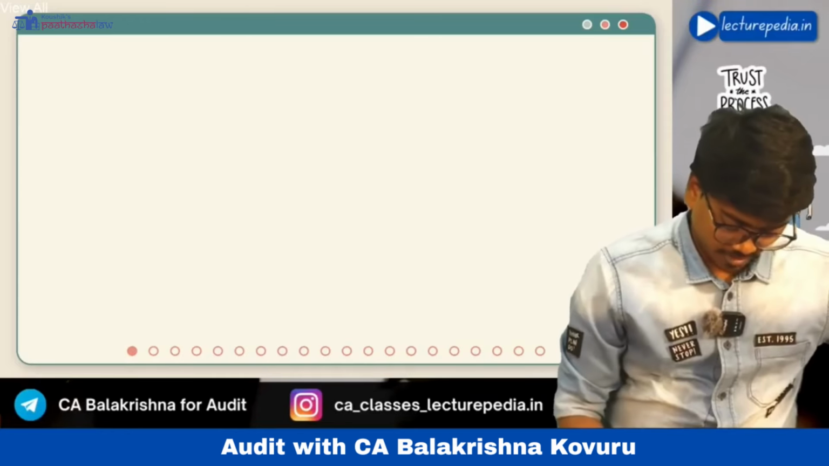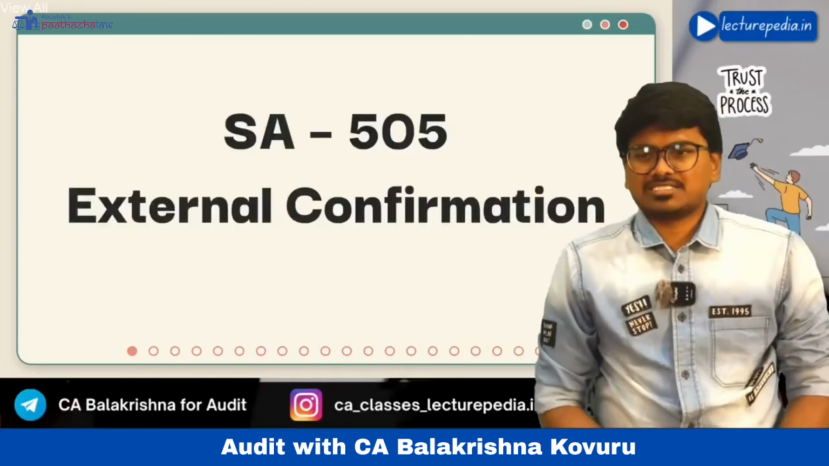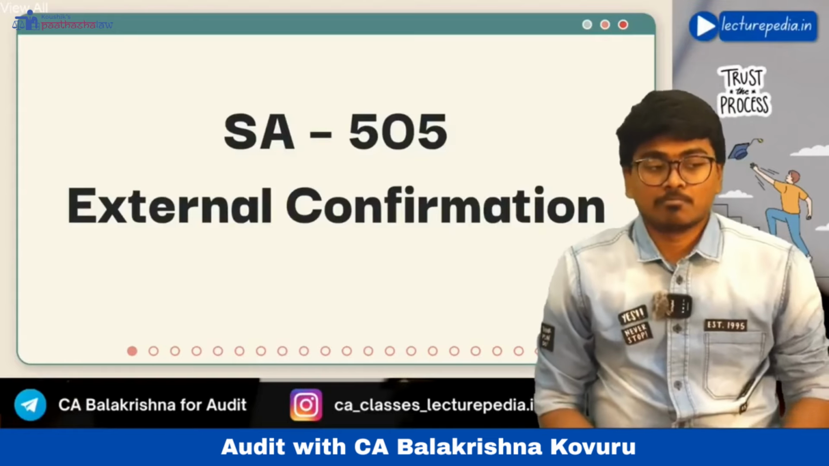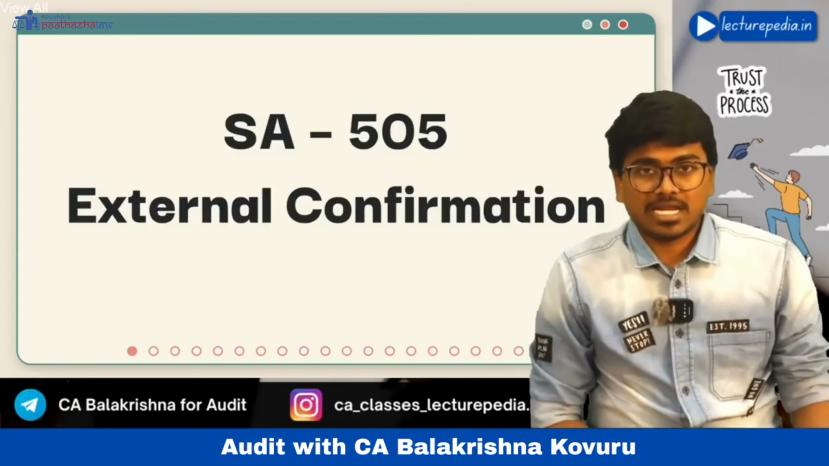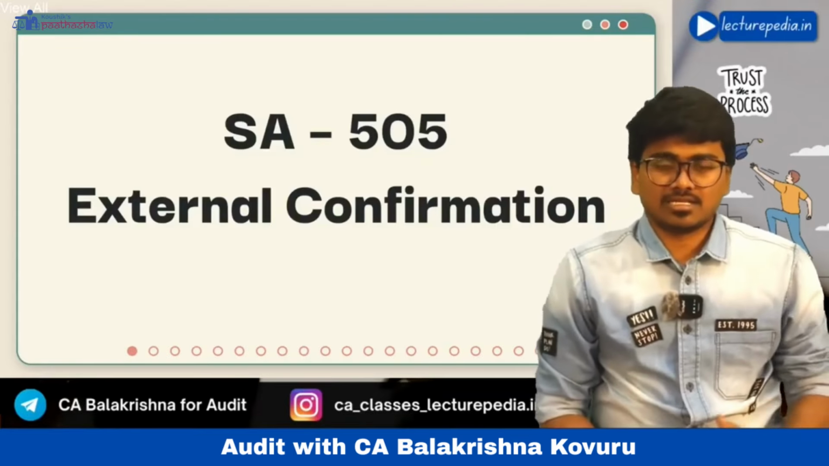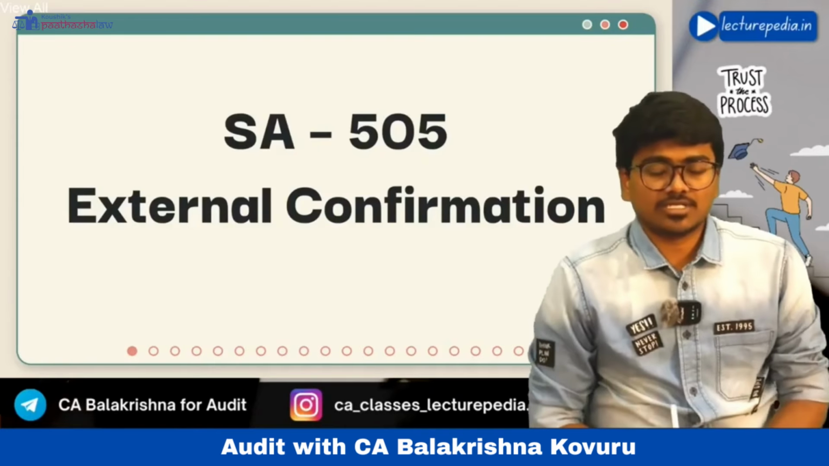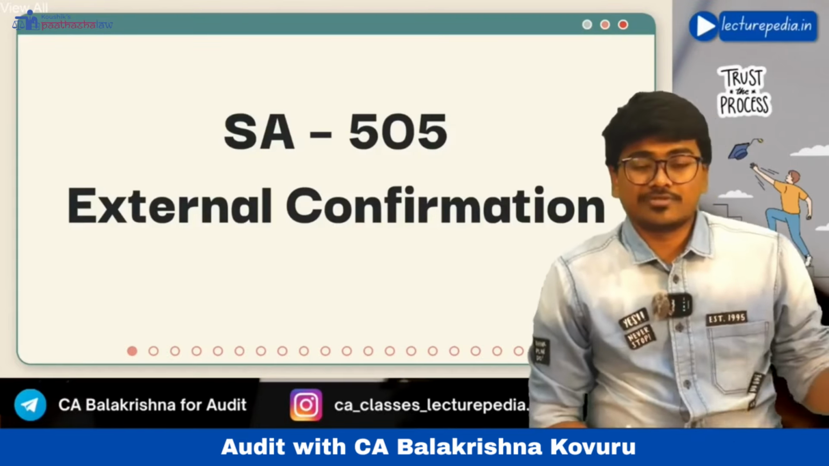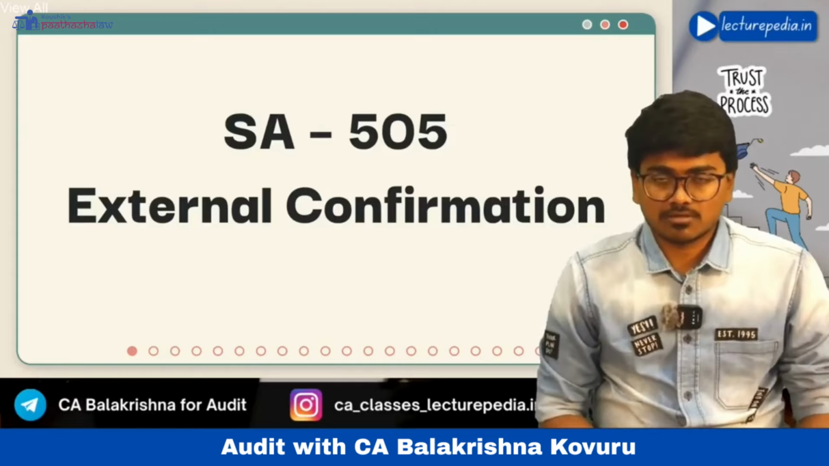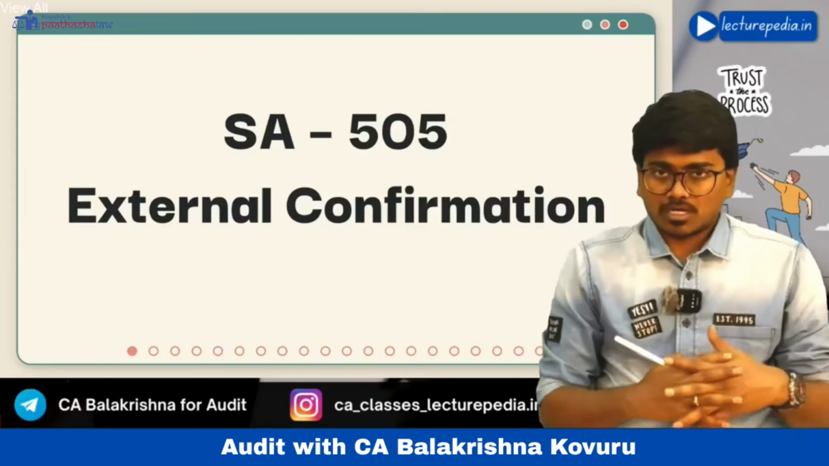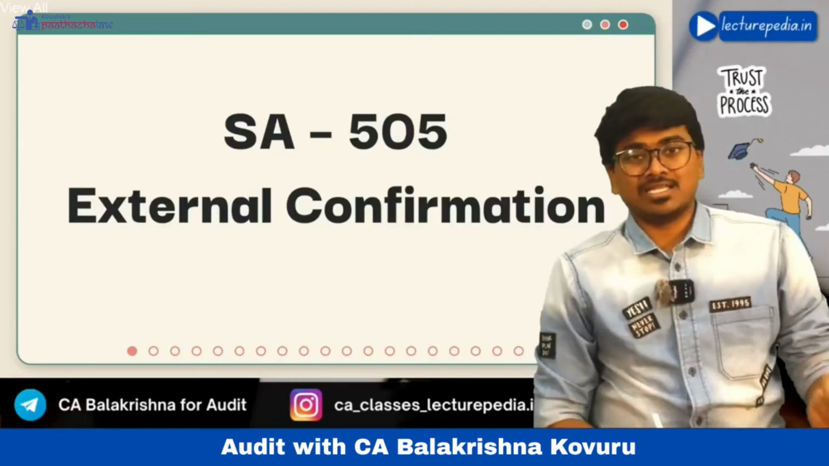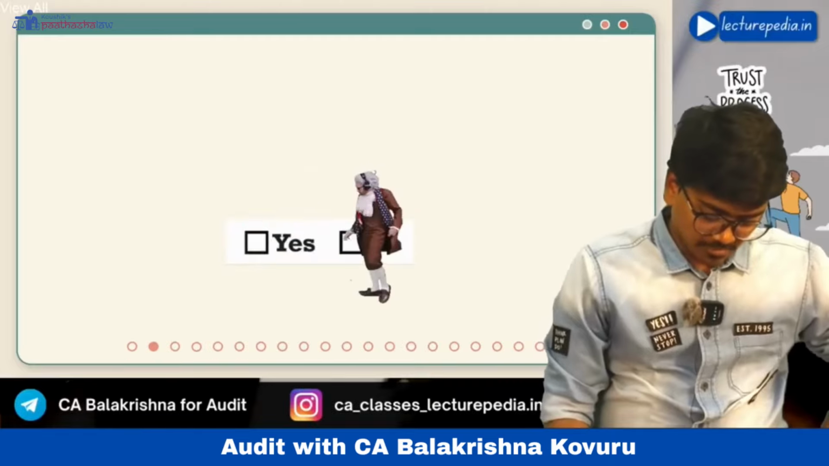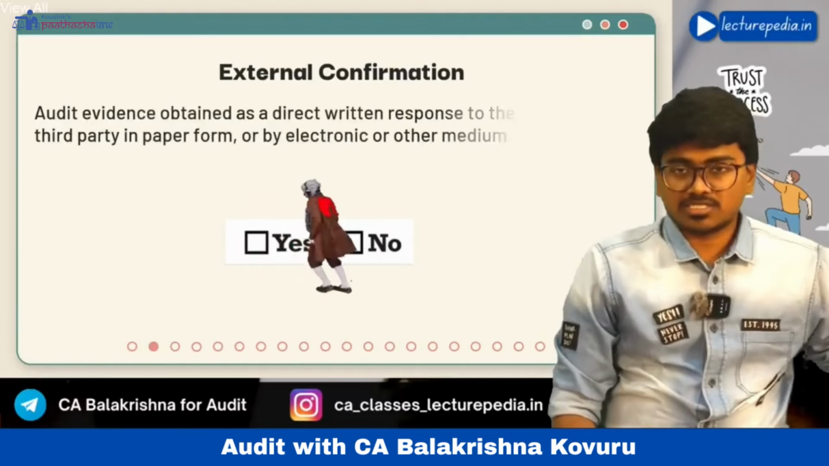SA 505, which deals with external confirmation, is a quite easy standard. You already know what is meant by external confirmation, right? In order to confirm the balances, the auditor will send an external confirmation. This external confirmation can be used with respect to trade payables, debtors, investments, or bank balances. So with respect to confirmation of any balances or any information, you can send an external confirmation to the third party. Now let us see the actual definition of external confirmation.